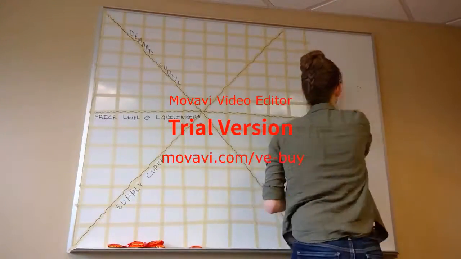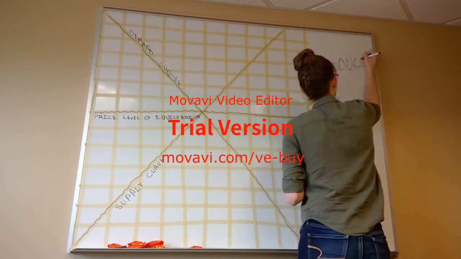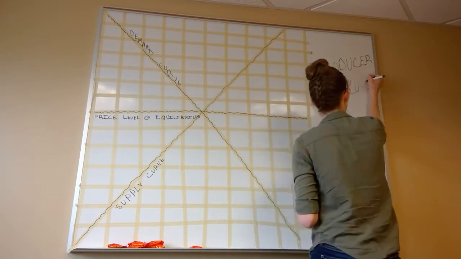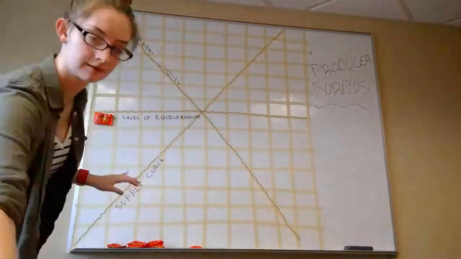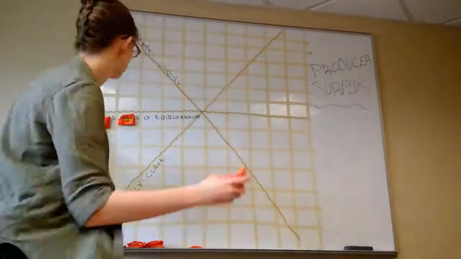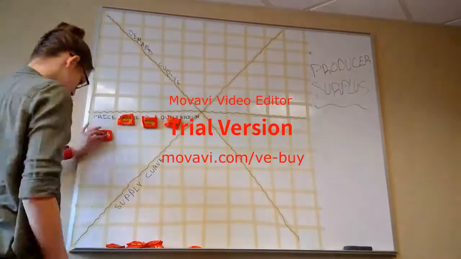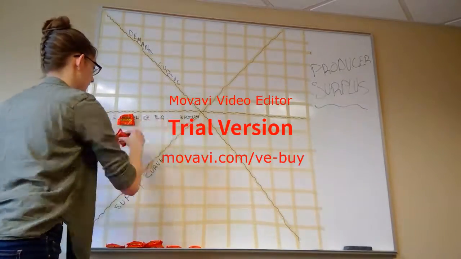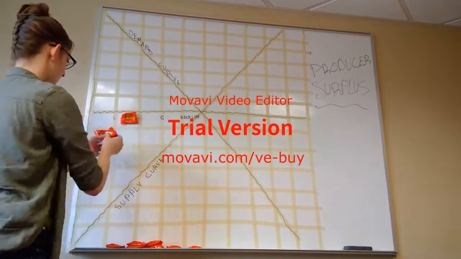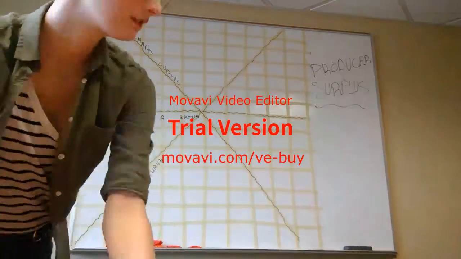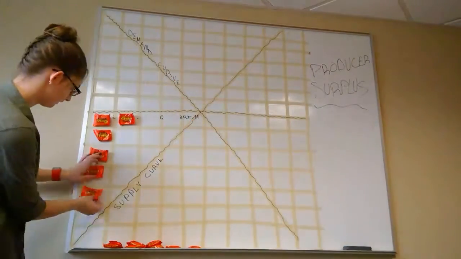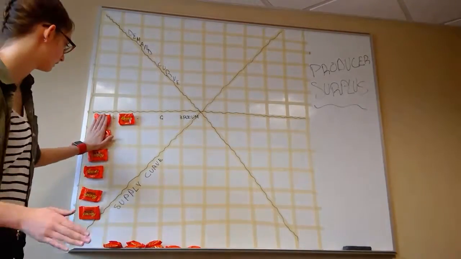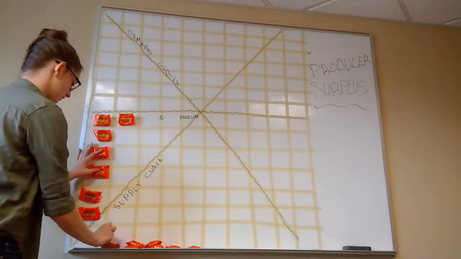But now we're going to flip and we're going to talk about producer surplus. Now what is producer surplus? Very, very similar to consumer surplus. It's just what a supplier was willing to sell for and what they actually end up selling for. So to calculate producer surplus on an individual market demand, you subtract what you were willing to sell for, say it was $5, from what the price level at equilibrium was, say $10. So you subtract 5 from your 10 and you have a $5 producer surplus.